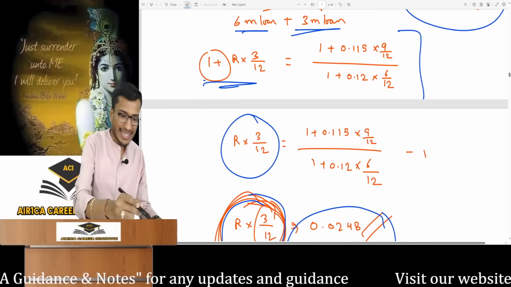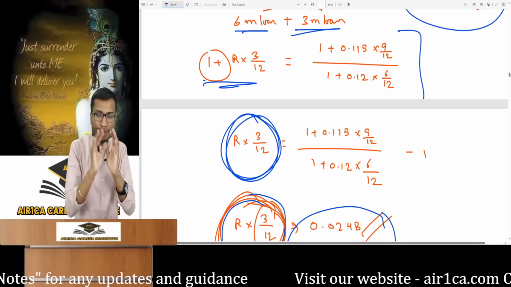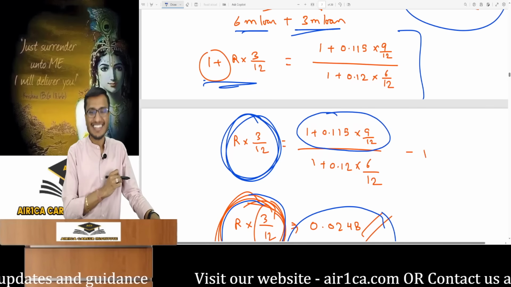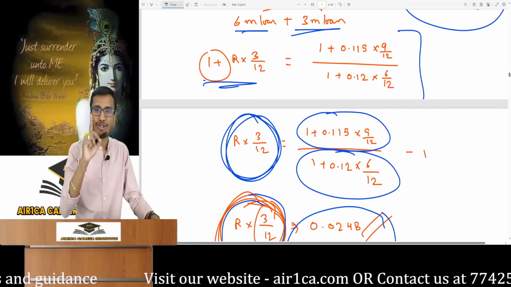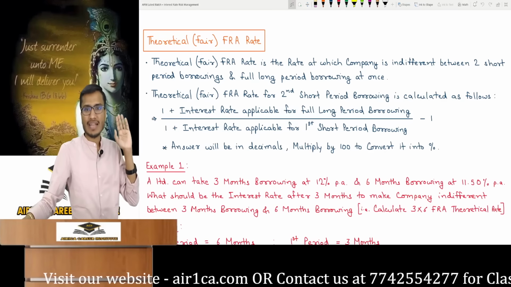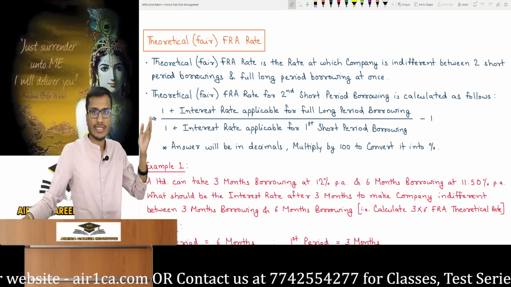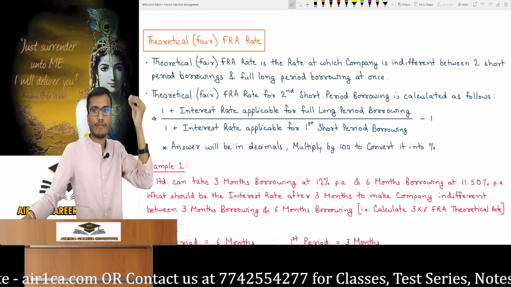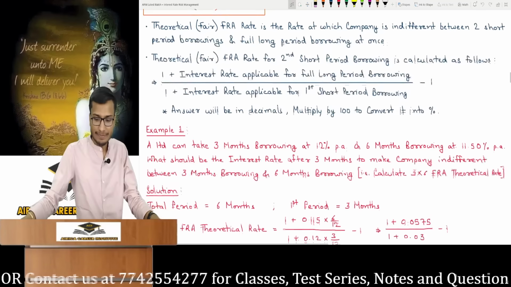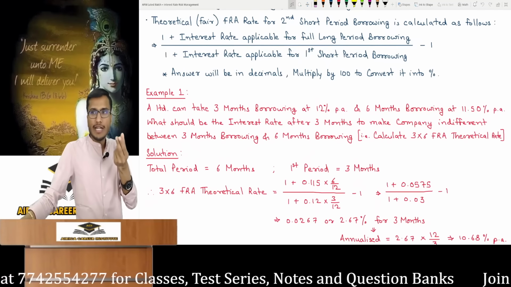In this equation, if you notice, here is 3 by 12, the adjusted rate for that period's FRA. Adjusted, not per annum, but adjusted. 1 plus the interest rate that's applicable for the long period, divided by 1 plus the interest rate for the first short period, minus 1. I created a formula from here and wrote it down, just in case it comes up in the exam. The answer is in decimals, and multiplying by 100 yields the percentage, as our calculations use interest in decimals. I explained this in basic mathematics during the basics of AFM, so all the students in the class know this. That's it for now. The rate that comes will be for that particular period and will be per annum.